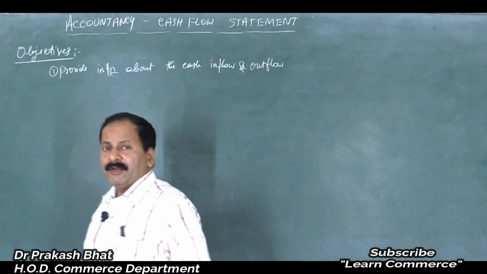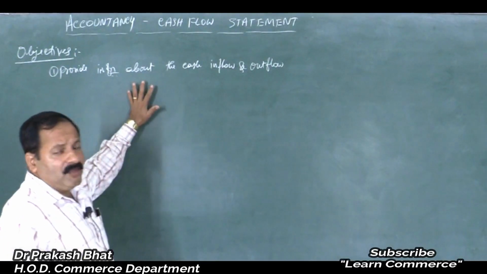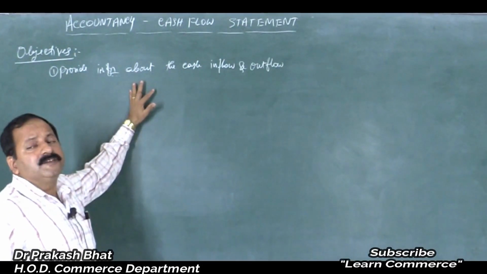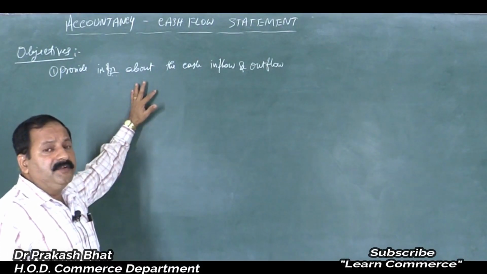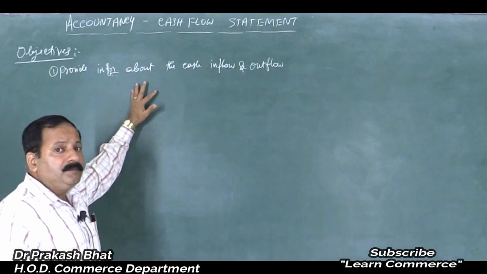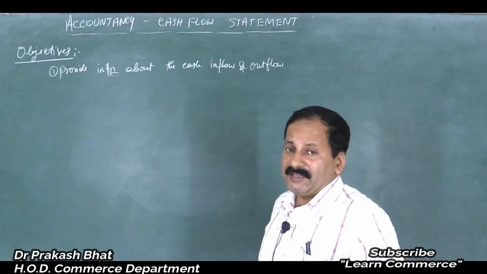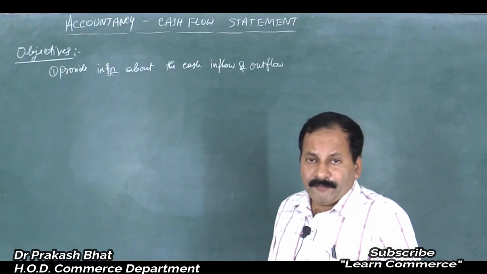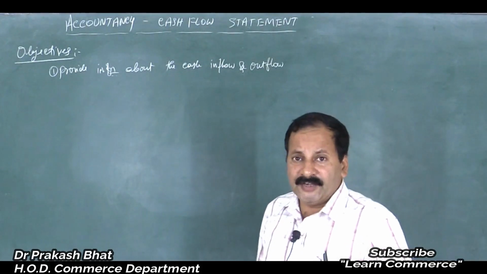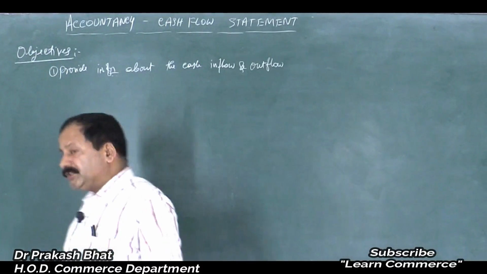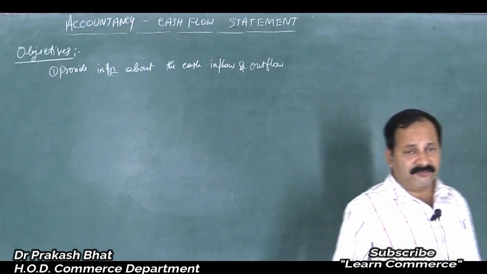When we get cash on a regular basis, every day, it is easy for us to manage the cash, and it is easy for a business organization to pay for the expenses, to maintain its liquidity position, or to meet the obligations of the business. If the firm is not having cash inflow, like manufacturing industries, they take 3 to 5 years to get established, isn't it?